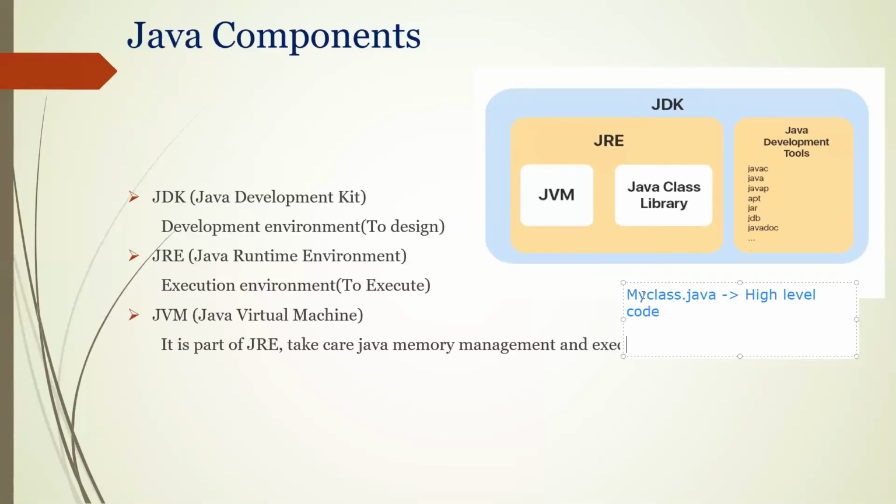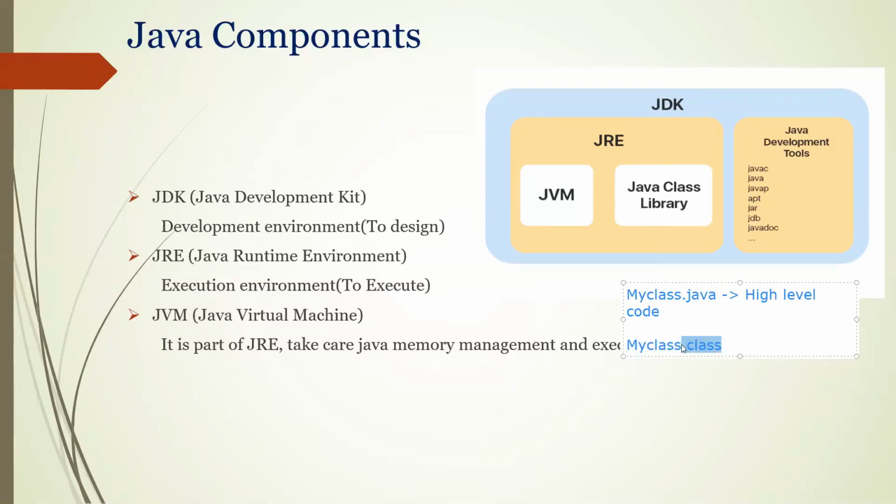Once that is done, the myclass.class file will be generated. First it is a .java file when you are writing the code. When you compile, your JDK will convert that code into machine understandable language and generate a new file called myclass.class. The file name is the same, but the file extension is .class.